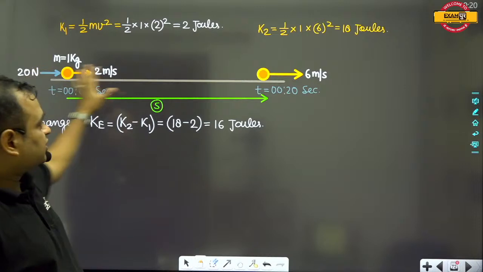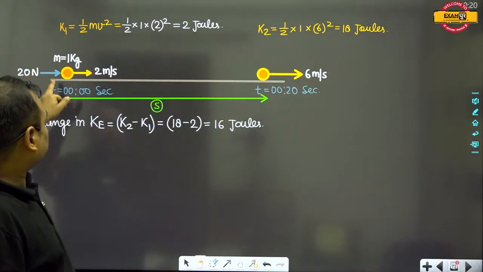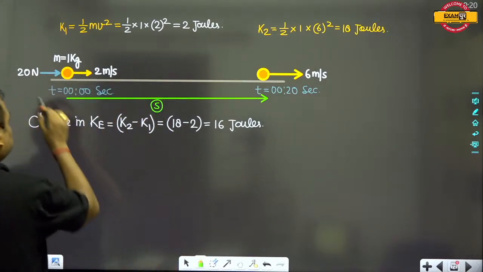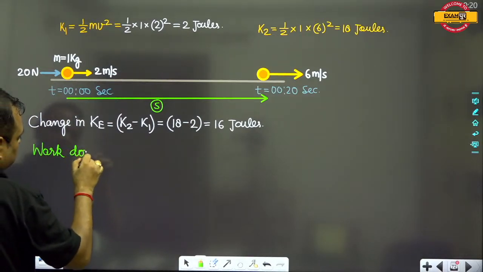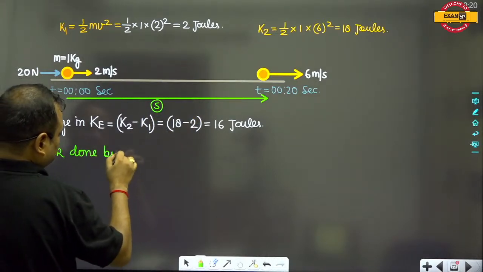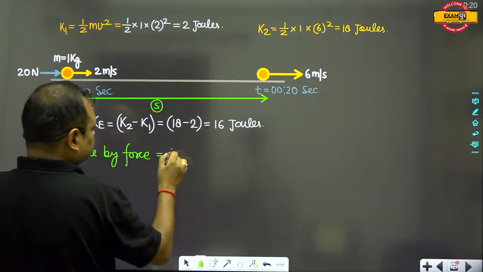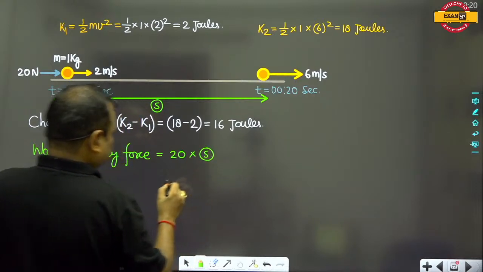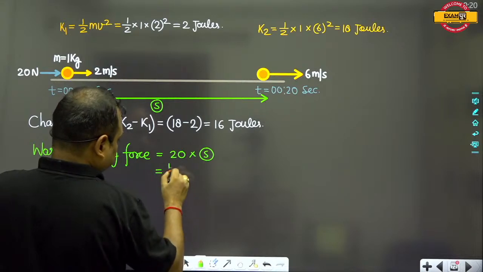Suppose that you have applied an external force, then this external force does some work on this body. If you want to calculate the displacement of this body, the work done by the force is equal to 20 newton into s.